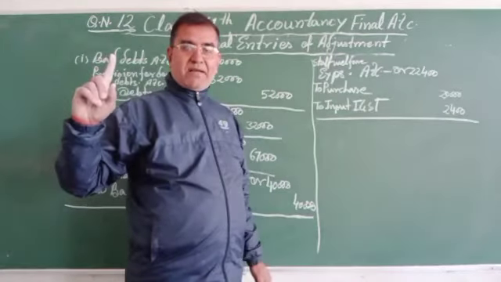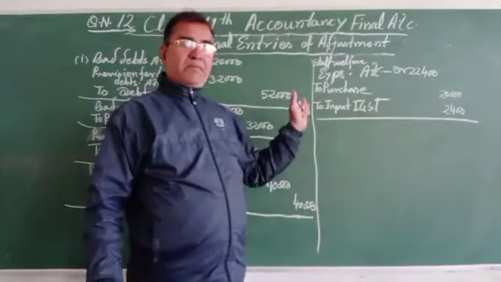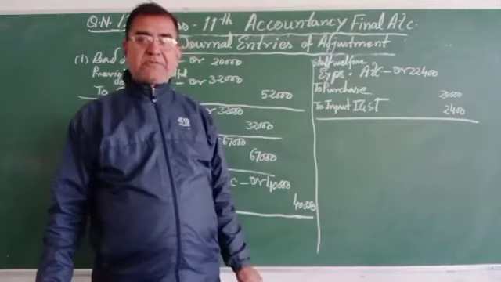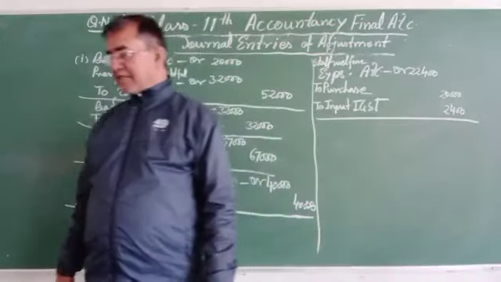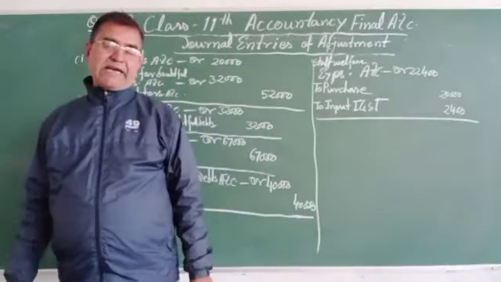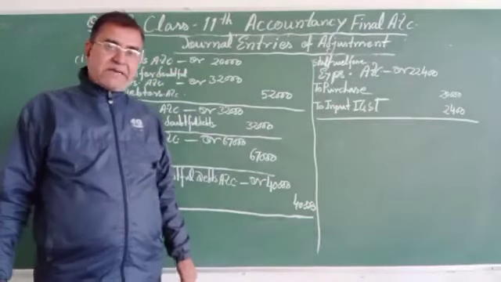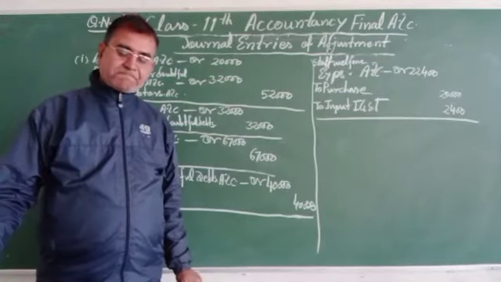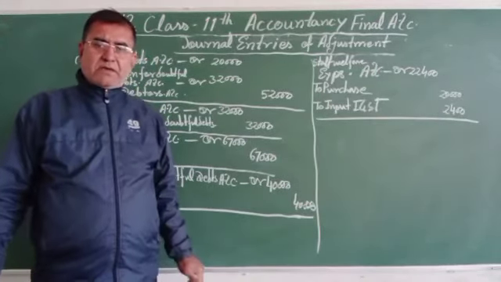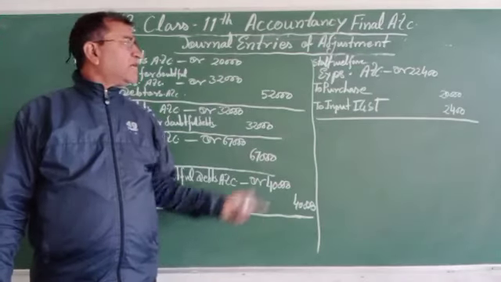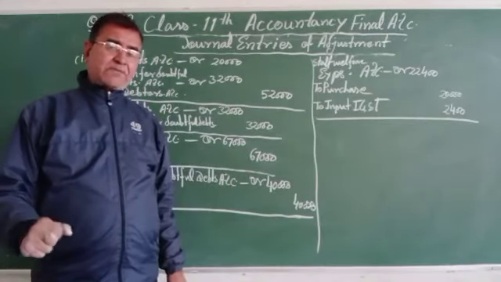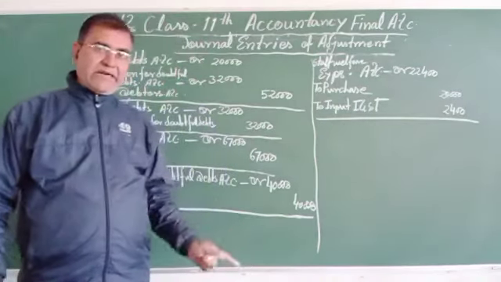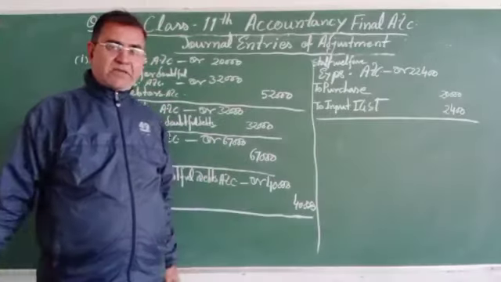Remember, this is the method of passing the journal entries on adjustment. In the next video, my dear, I will explain outstanding expenses, prepaid expenses, and incomes. Those are the items of adjustment that will be explained. For the sake of you, keep on watching and go through the video and try to understand the fact that is given.